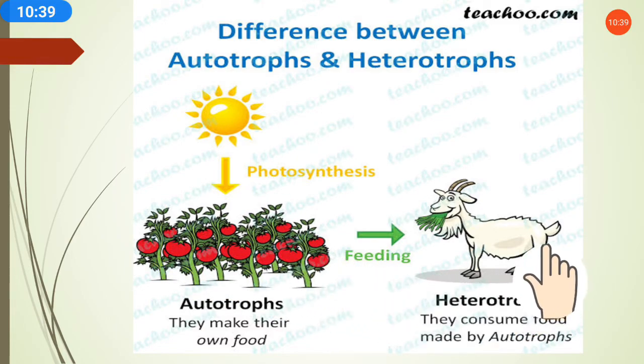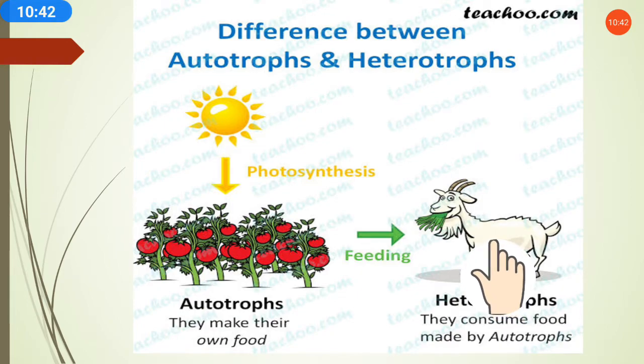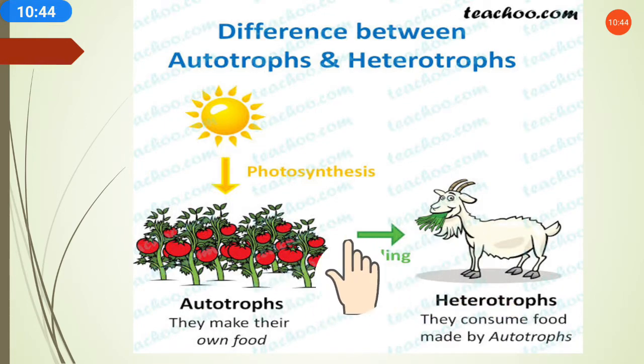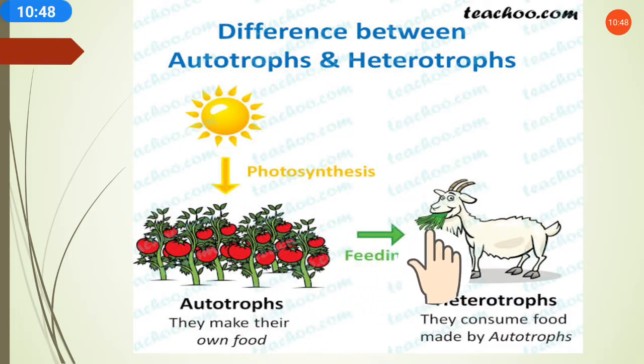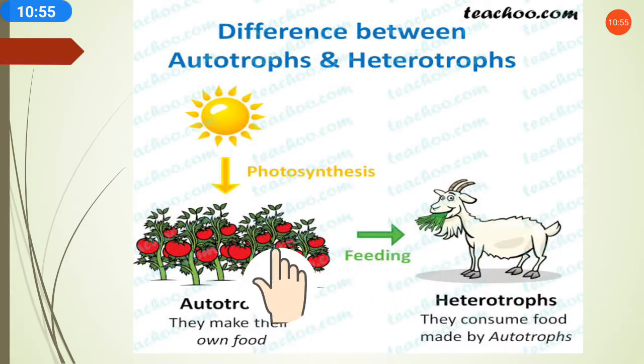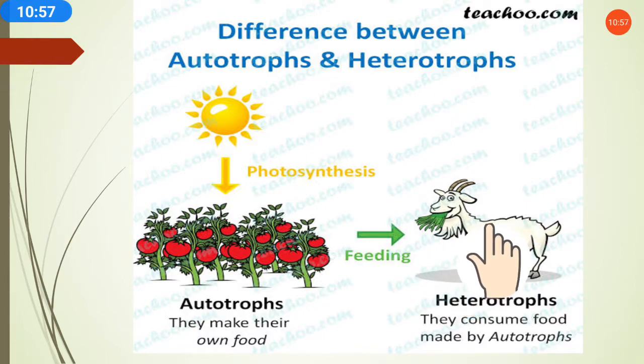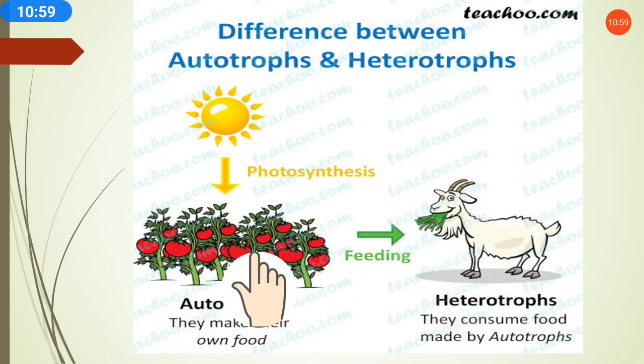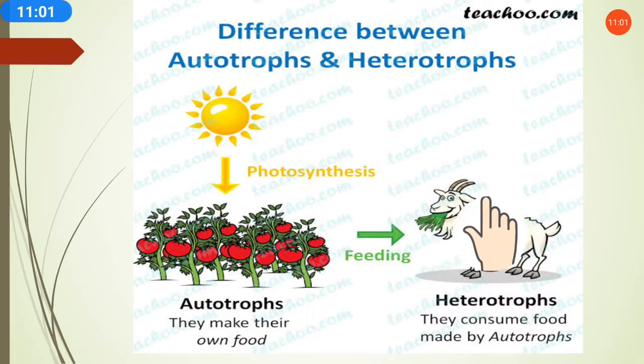But what are heterotrophs? See, this goat, this sheep, is taking the leaves from the plant. So this sheep is depending on the plants. A sheep cannot prepare its own food.